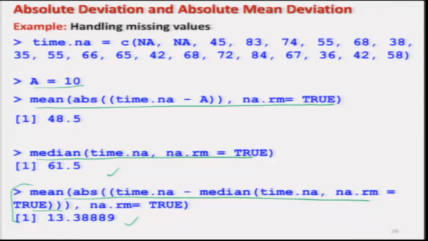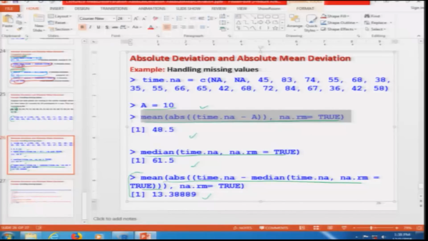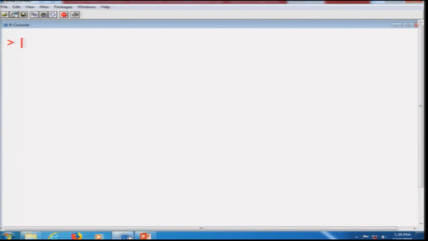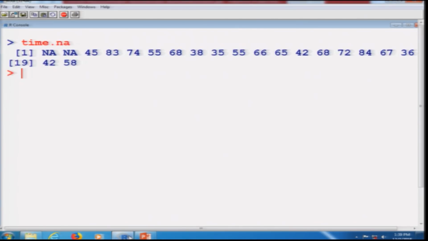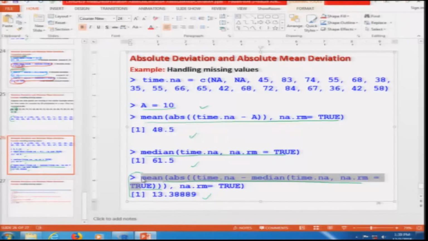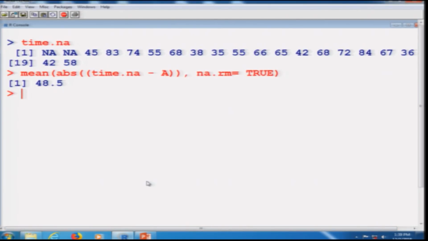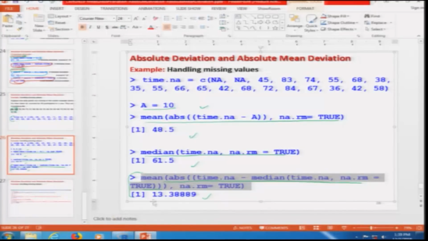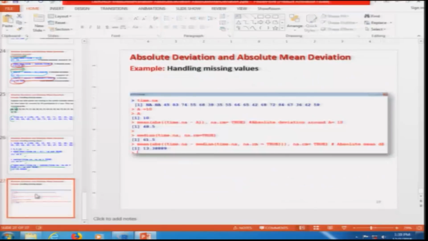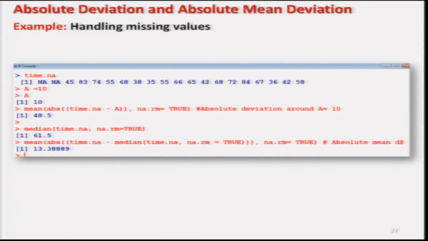So, I will try to show you on the R console also, and if you remember, the time.NA data has already been there. Now, if I use the same command here, I am getting the absolute deviation, and if I try to find out the absolute mean deviation, then it is going to be this. See here that these are the same values. This is the screenshot of what we have just done.